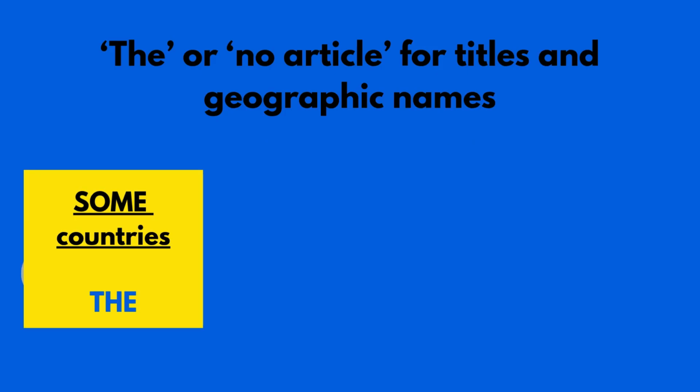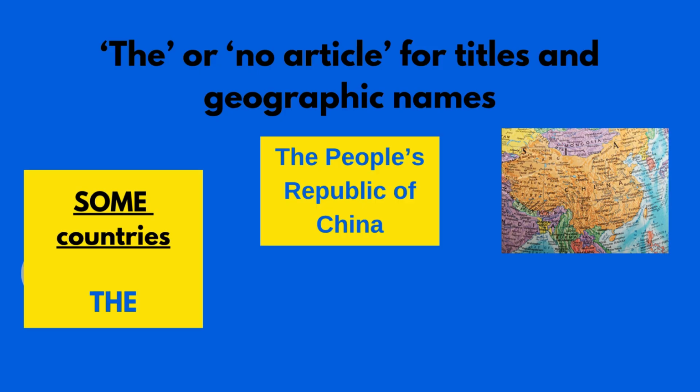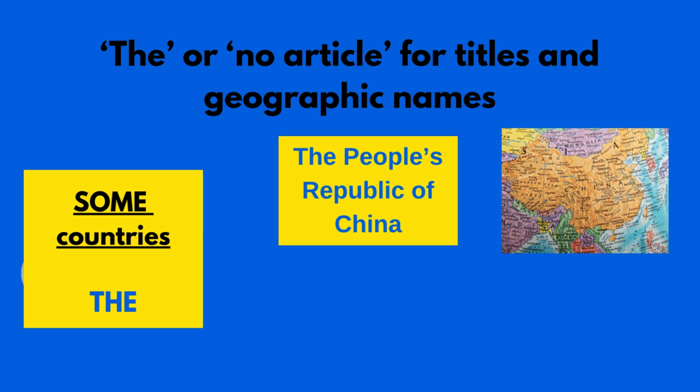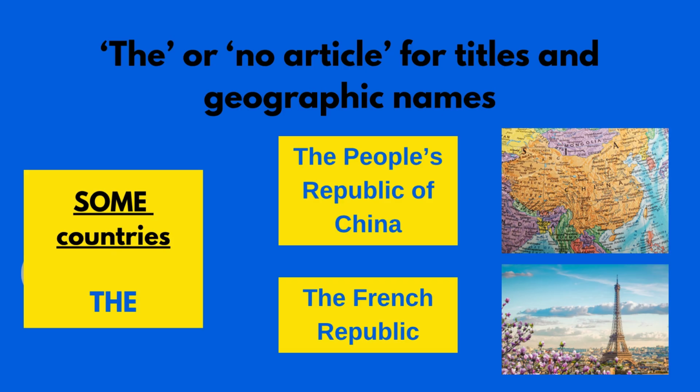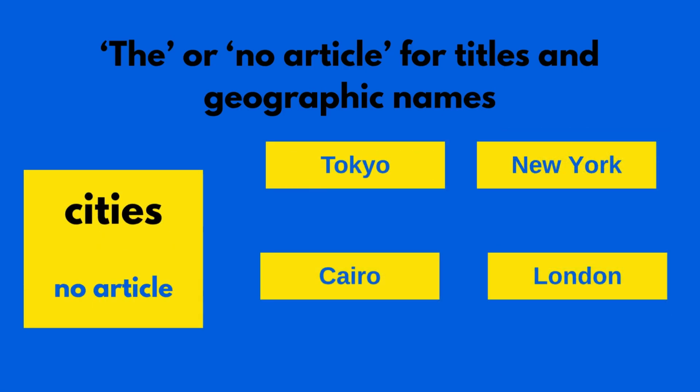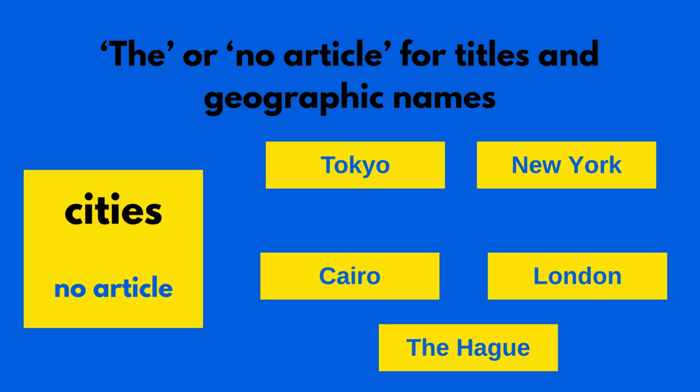A lot of times we do put the in front of a country when it's the formal name for the country. For example, the People's Republic of China, we'd use the, but if it's just China, it's just China, no article. Same thing with something like the French Republic or France. For cities like Tokyo, New York, Cairo, London, for those, no article in front of the names for cities. The only exception I can think of is the city The Hague in the Netherlands.